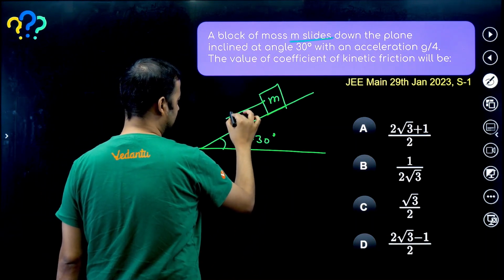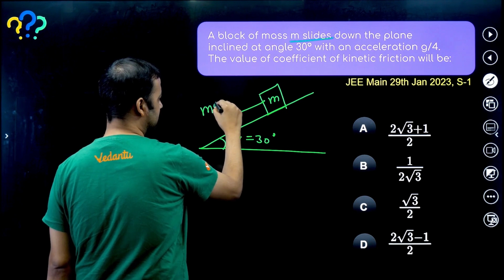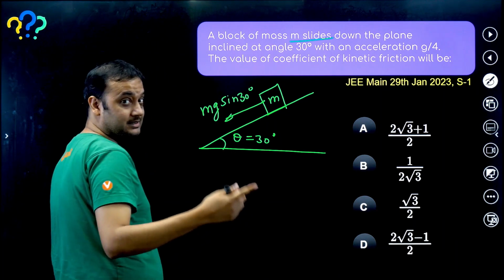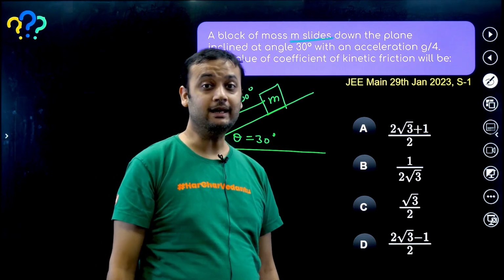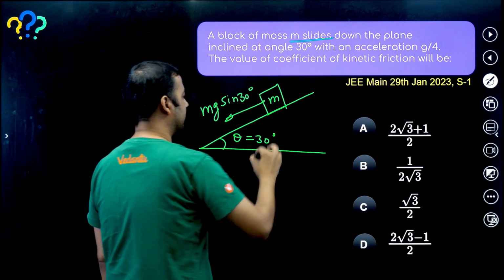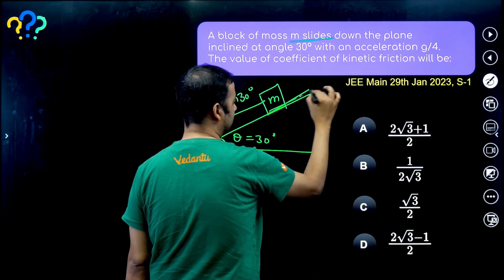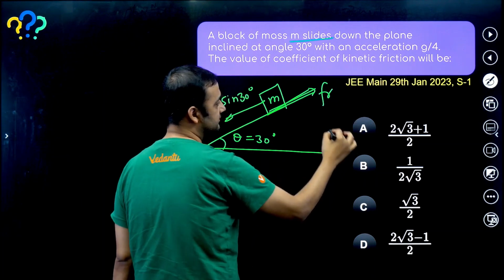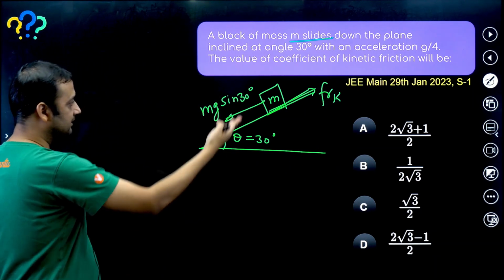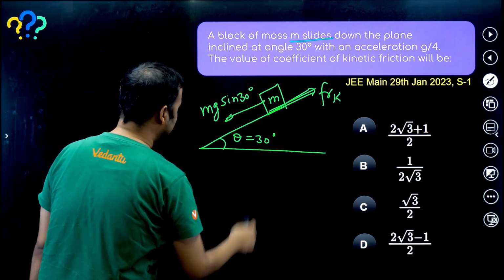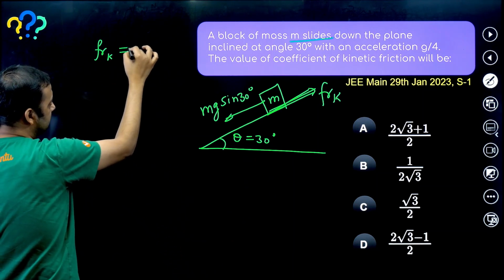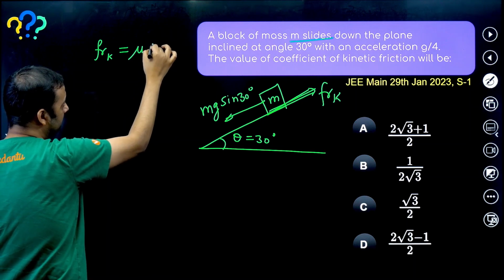So what is the force acting in this direction? This force will be mg sin 30, right? And here the block is sliding down. That means friction will be kinetic. Friction will act in the up the plane direction, because sliding is happening in the down the plane direction. The value of the kinetic friction is constant. Its value is always mu k into N.